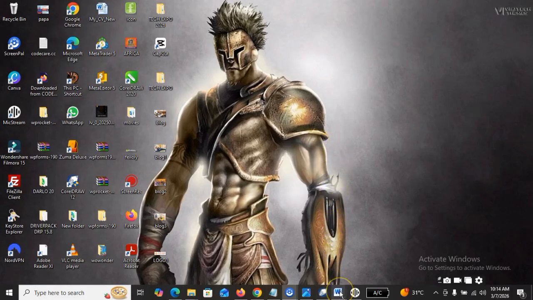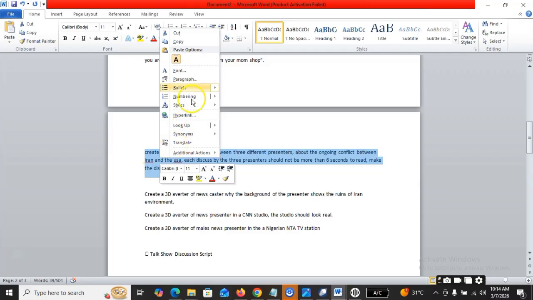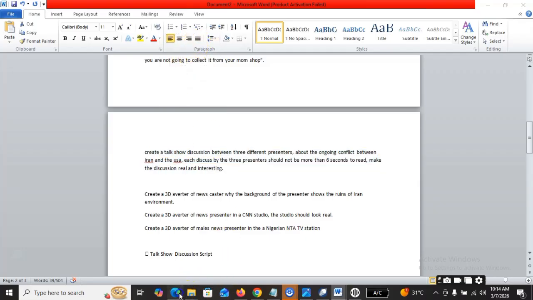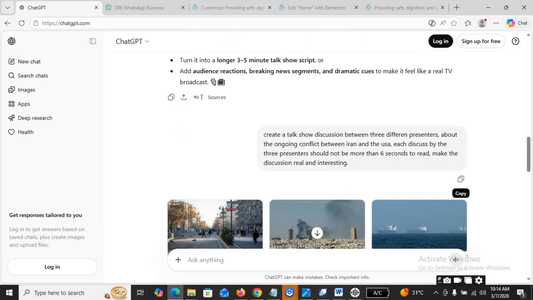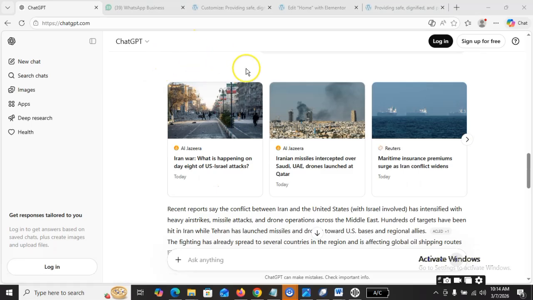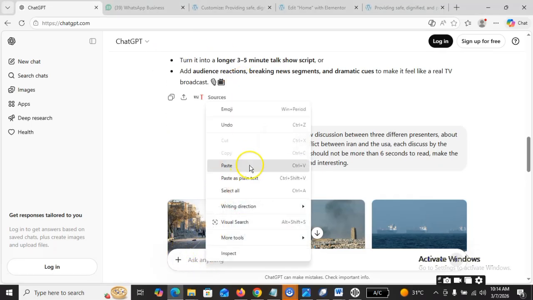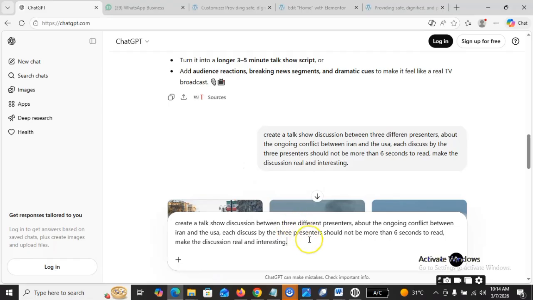I'll go to my Microsoft Word. I already have a prompt. As you can see, this is the prompt. I'm just going to copy that. Then I'll go over to my ChatGPT, come here and click paste. Let me show you what I wrote in this prompt.